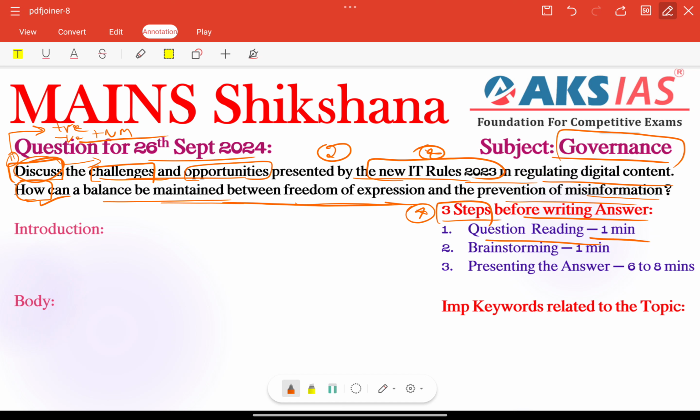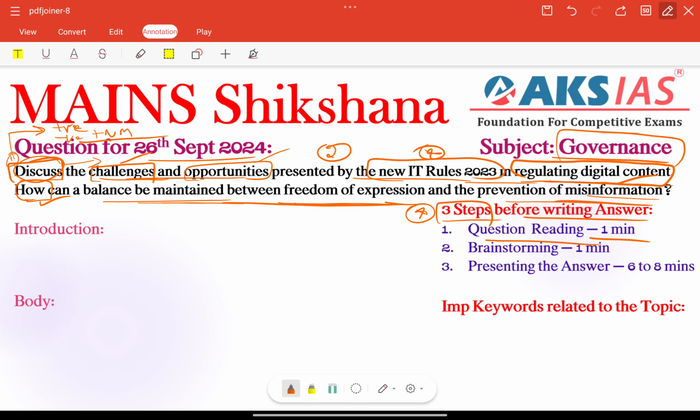Next, coming to our keywords. Challenges is important keyword. Other than that, opportunities is also one more important keyword. Regulating digital content is also very important word, right? We need to focus on each and every word in the question, right? Next, how can a balance be maintained between freedom of expression and the prevention of misinformation, right? In the second part we need to give some suggestions before concluding our answer, right?